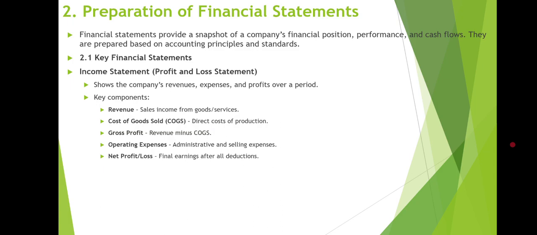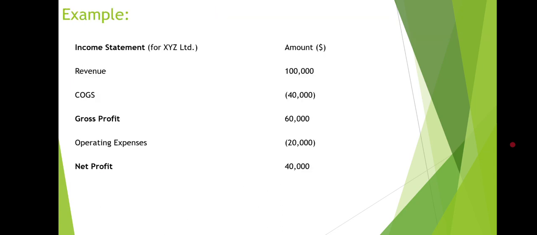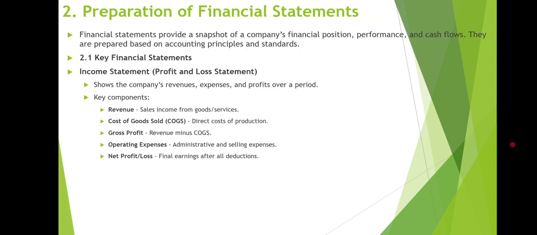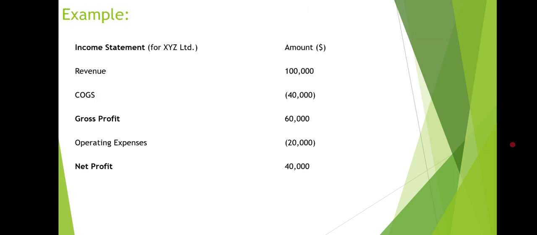Gross profit is revenue minus COGS. Next, operating expenses, that means the administrative and selling expenses. Net profit or loss is the final earnings after all deductions.